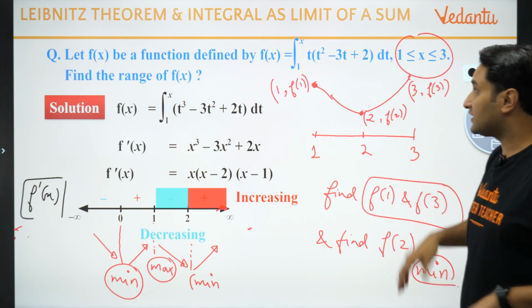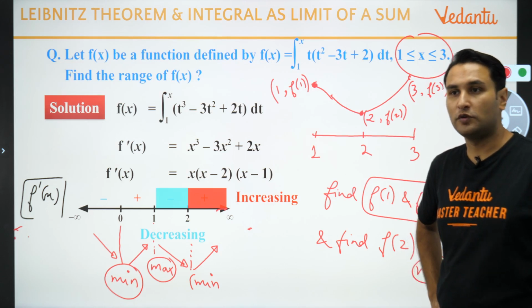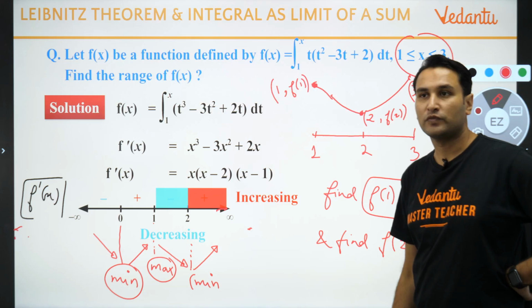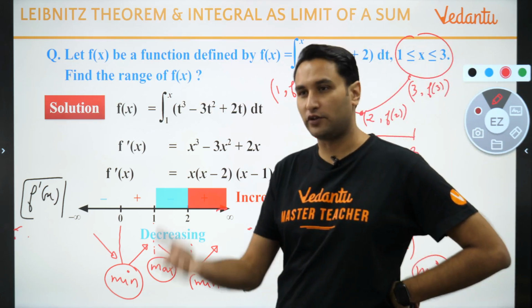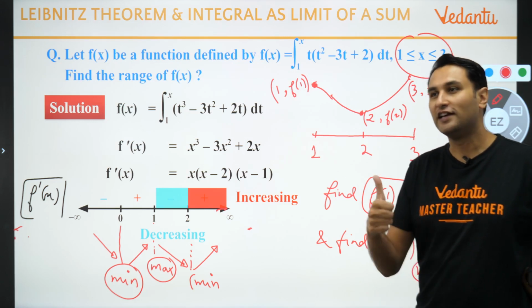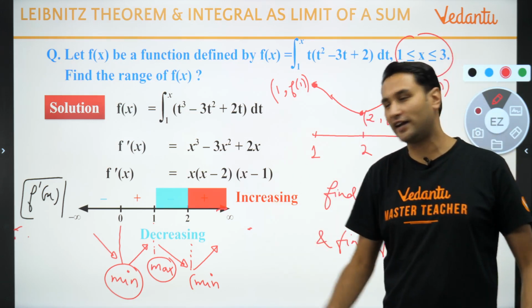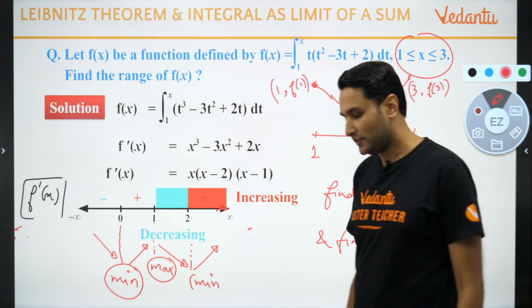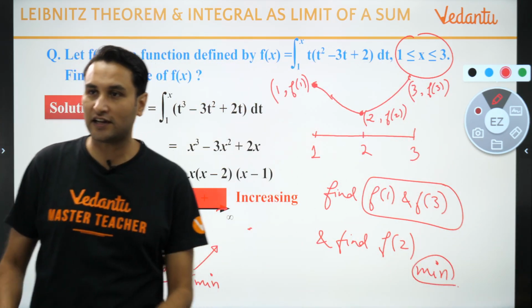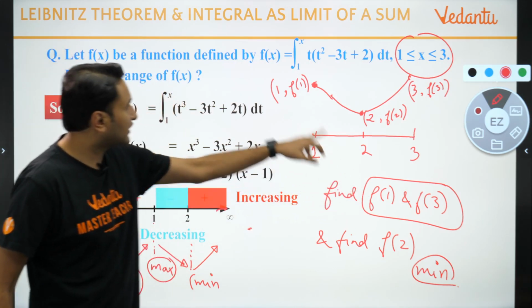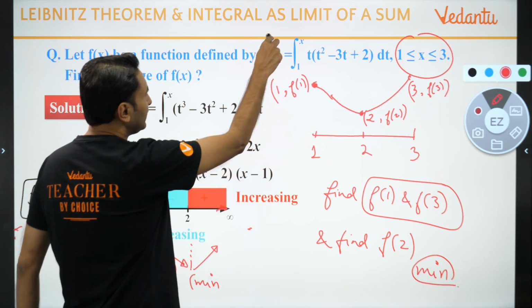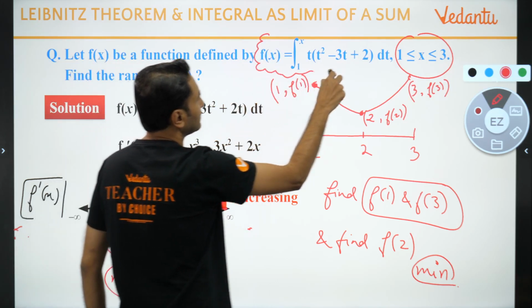अब ये फाइंड कैसे करें यार f of 1 और f of 3 और f of 2? कोई मुझे हिंट देगा? How do you find f of 1 and f of 3 and f of 2? So nice to see so many yes here, brilliant. अगर ये समझ में आ रहा है तो जेई वही तो हो जाएगा यार, तुम लोगों का लोड नहीं है. Yes प्रणव उंद्रे, you are right, exactly. So f of 1 बच्चों कहां से करोगे? Remember, see, what is f of x? This is f of x.